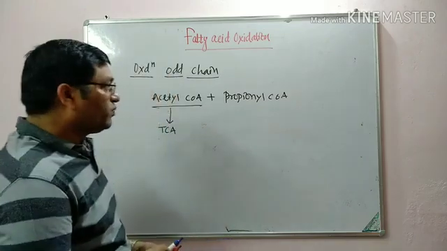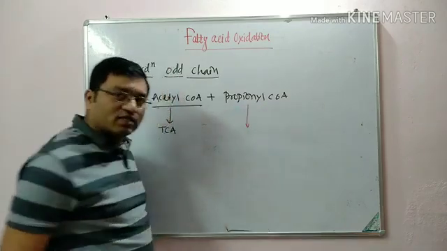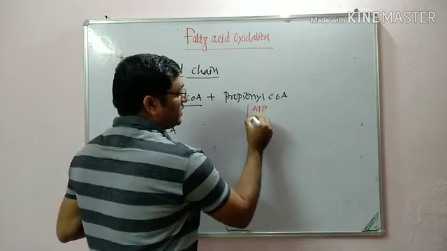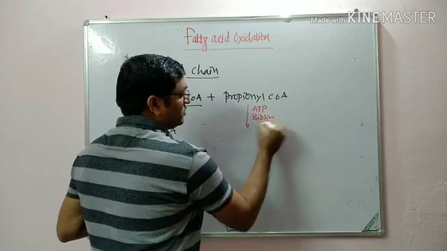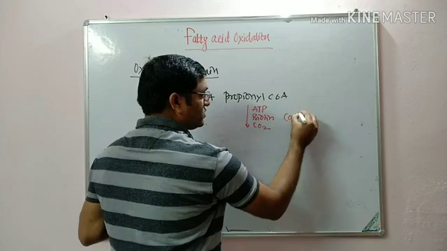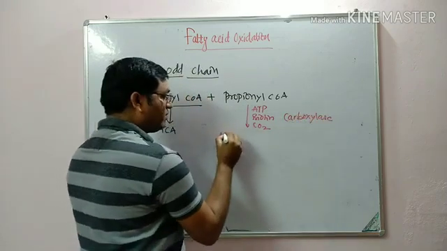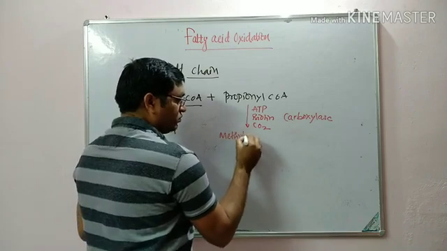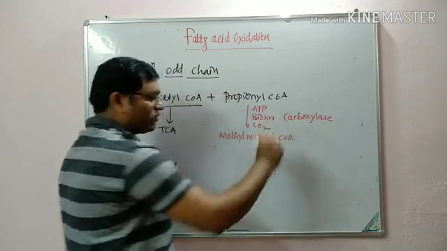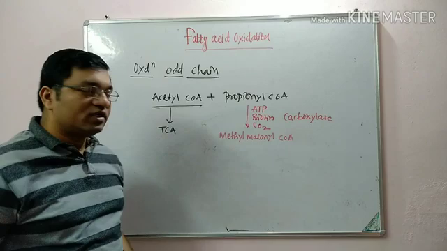mitochondria, and this propionyl coenzyme A, with the help of propionyl CoA carboxylase, undergoes a carboxylation reaction, so it requires ABC, that is ATP, biotin, CO2 and the carboxylase, that is propionyl CoA carboxylase. There is formation of methylmalonyl CoA. Actually, there is formation of D-methylmalonyl CoA, which on racemization is converted into L-methylmalonyl coenzyme A.